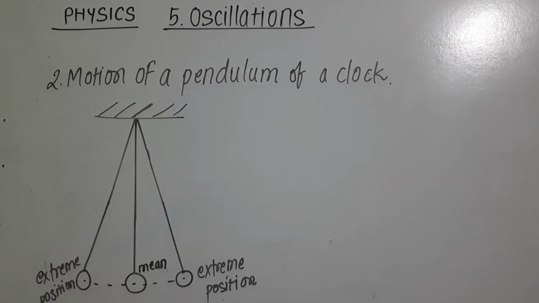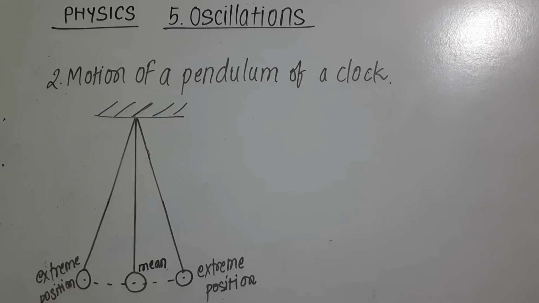Now here it is to be noted that every oscillatory motion is periodic, but every periodic motion is not oscillatory motion. जैसे कि हम लोग example ले सकते हैं कि the motion of the earth round the sun is periodic, but it is not oscillatory motion. तो motion of the earth round the sun क्या रहता है? It is an example of circular motion, uniform circular motion. And the motion of the pendulum of a clock is oscillatory motion, and it is also periodic motion. The simplest type of oscillatory motion is simple harmonic motion.